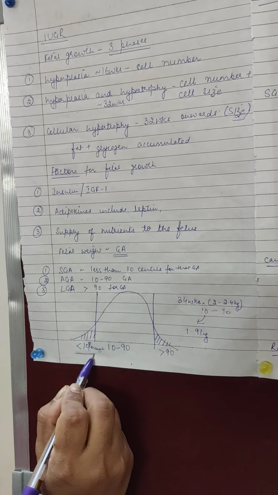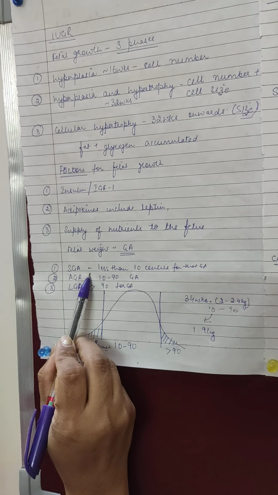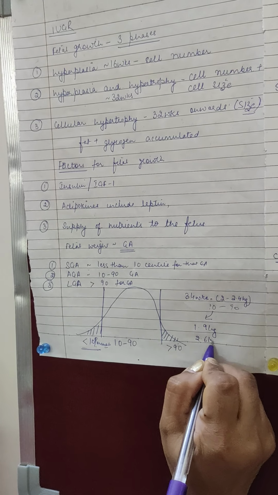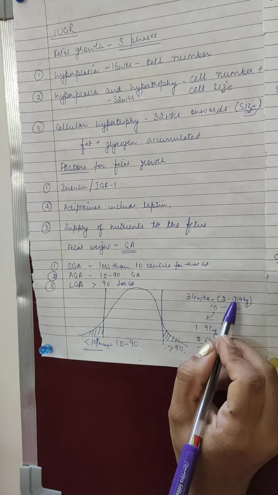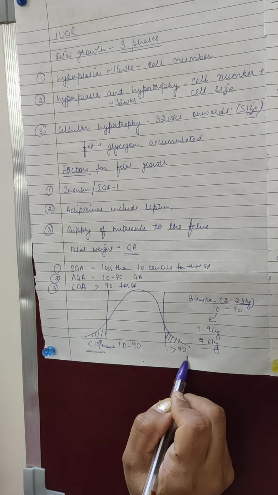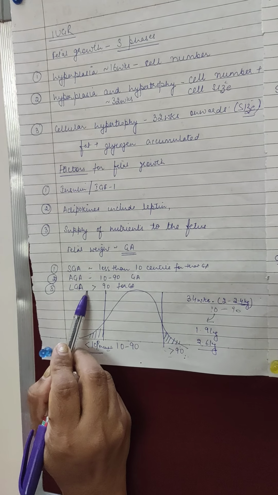So that baby will be small for that gestation age. Similarly, if a baby born at 34 weeks weighs 2.6 kg, that is more than this range. It is going outside this graph, more than the 90th centile. So in that condition, that baby will be large for that gestation age.